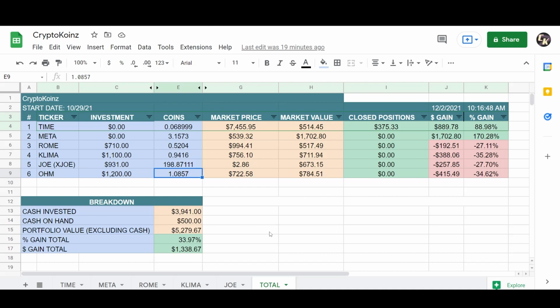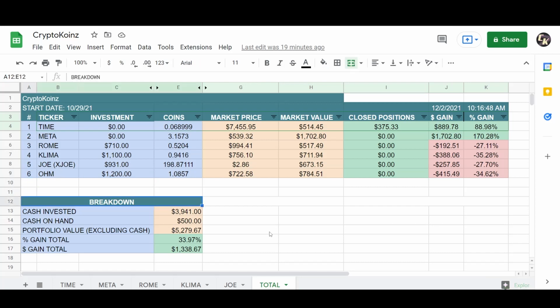So as of now, I have 1.0857 coins or tokens here, Olympus DAO. The market price for Olympus right now is around $722. The market value of my position is $784, and I'm down $415, or 34%. So this is my second biggest loser as far as the percentage. As far as the dollar amount, this is the biggest loser.